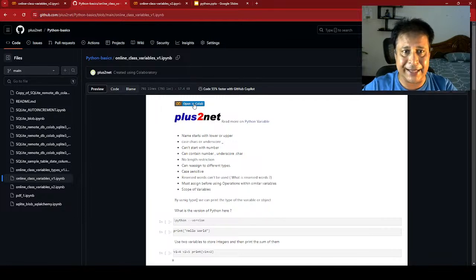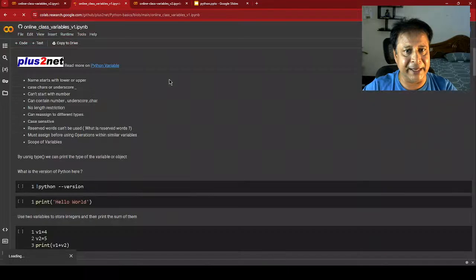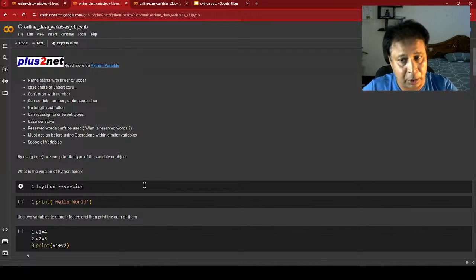Once you click that, you will be taken to your Colab account and this file will open. Since it is from other sources, first save a copy, and then start working on it. So the entire file will be available in your Google cloud or Colab platform.